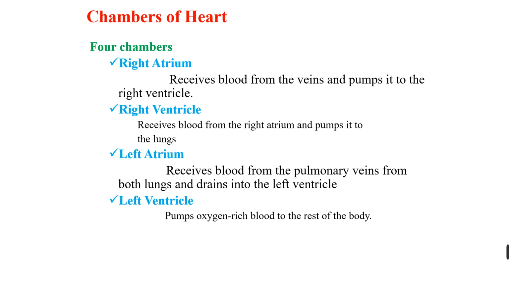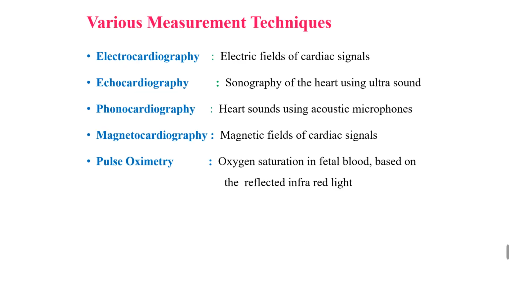The pure blood has to be supplied to the entire body. So through the pulmonary veins from the lungs, it will be sent to the left ventricle. The left ventricle now has oxygen-rich blood. From the left ventricle, it will be supplied to the rest of the body.